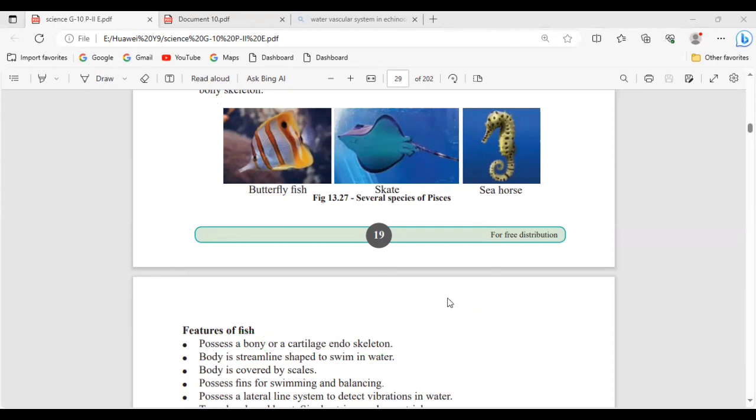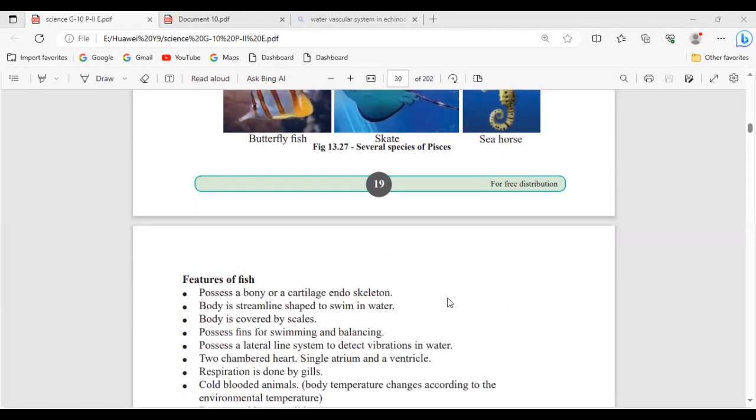Okay, teacher. Right. So their body shape, see, they are streamline shape. Normally, fish shape is the streamline shape. And they have scales on the body. They have a covering of scales. Then they have fins for swimming, right? Not only for swimming, but also for body balance. Okay, right. So those are the basic features, nothing to explain there.